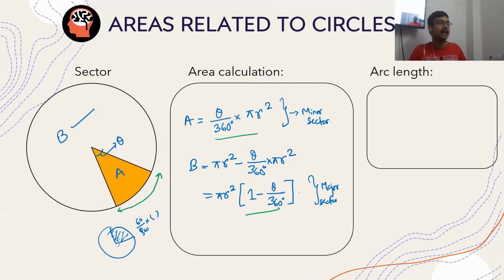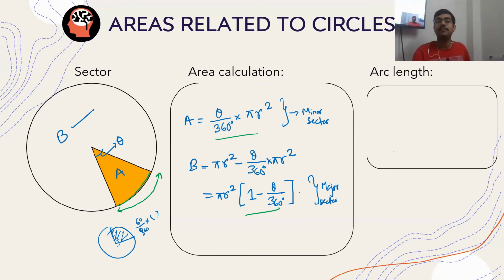The sector is the area that the arc and the parts of the radius cover. And arc length is the part of the circumference that subtends an angle theta. Not any part. An arc corresponds to a particular angle. Any arc would subtend a particular angle.